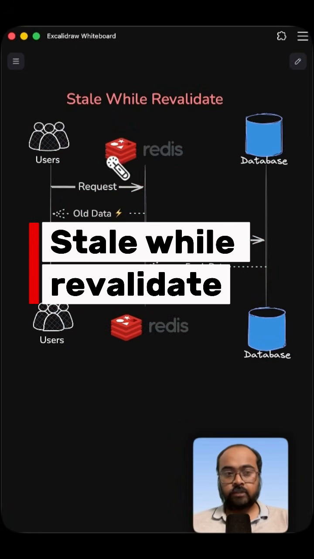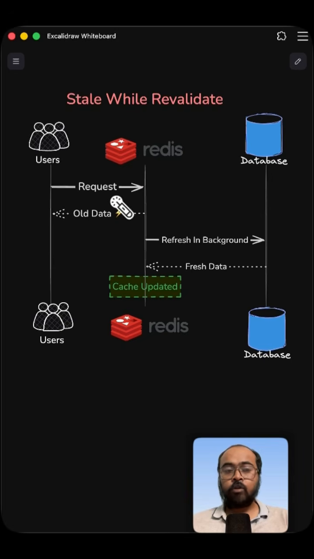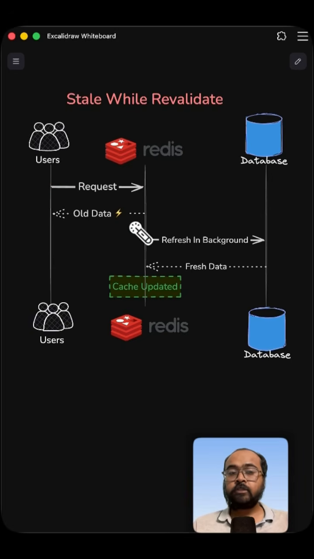Another approach is stale-while-revalidate. In this case, as soon as we see that the cache has expired, we do not allow all the users to hit the database. Instead, we realize that the cache has expired, but we still serve the old data, and behind the scenes we trigger a background refresh so that the cache data gets refreshed. So this user sees that the cache has expired and still gets the stale data, but the subsequent requests get the latest data, because the cache has already been updated behind the scenes, and now we can serve the latest data from the cache itself.